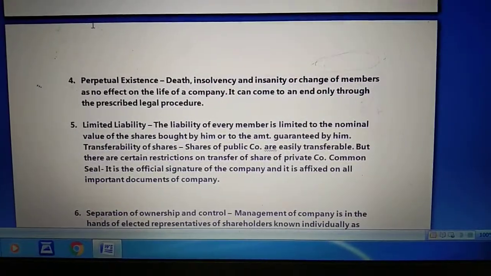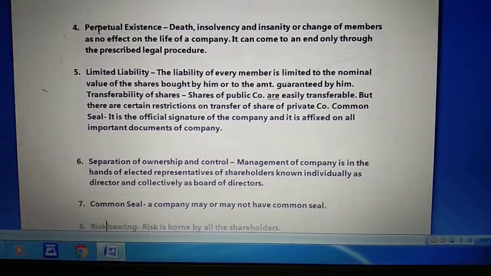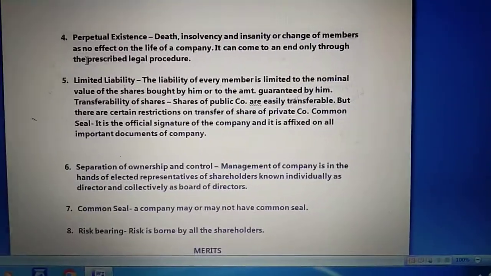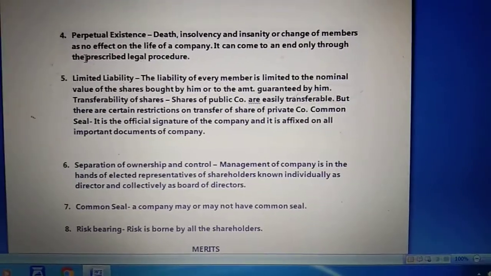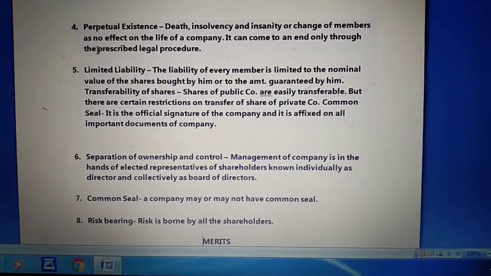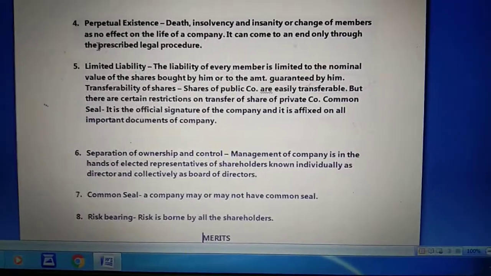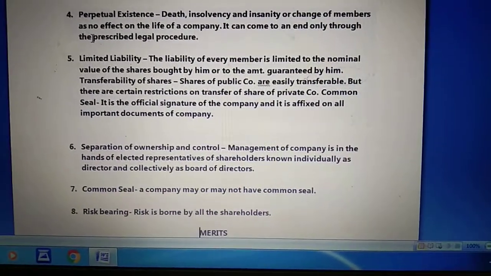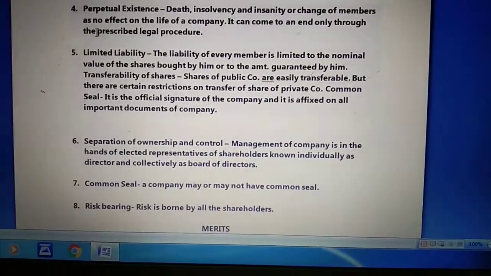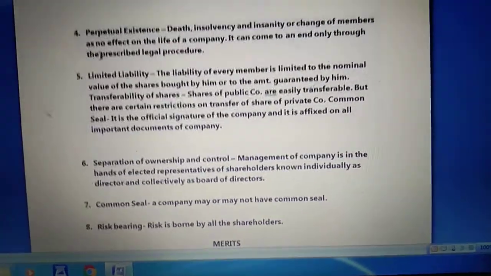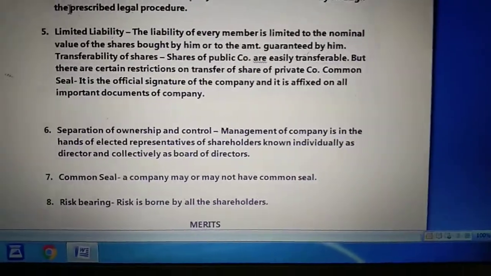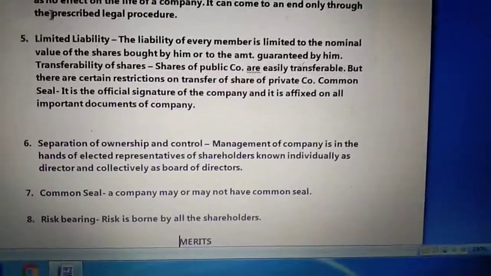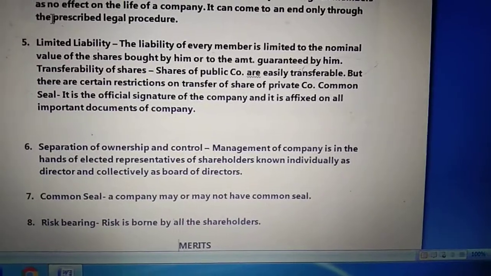Now the next feature is separation of ownership and control. This feature of a joint stock company says that the management of a company is in the hands of elected representatives of shareholders, known individually as directors and collectively as the board of directors. It means separation of ownership and control. In a joint stock company, the owners are separate and the company is controlled by separate persons.